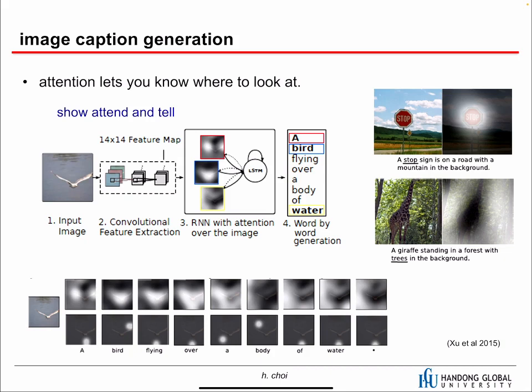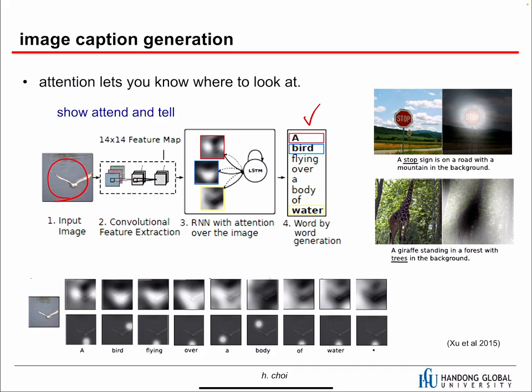And the next application is image caption generation. Given this image, we want one nice sentence describing it. That is image caption generation. This is exactly the same as neural machine translation, except for the encoder. The encoder is based on a CNN. The CNN can encode the image, and then the decoder can generate a sentence like neural machine translation.